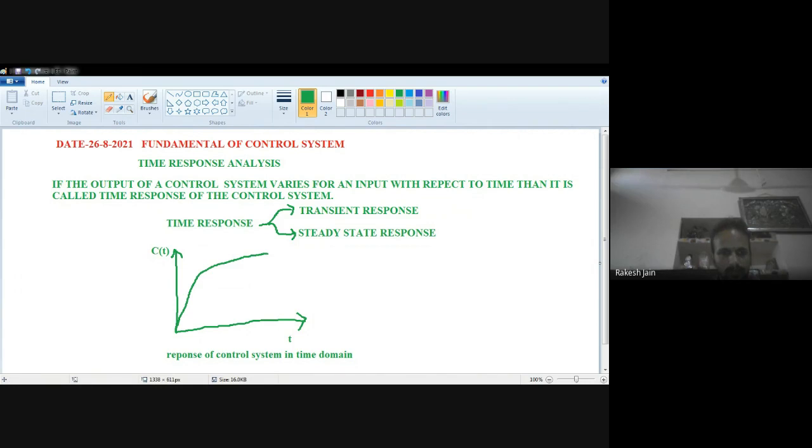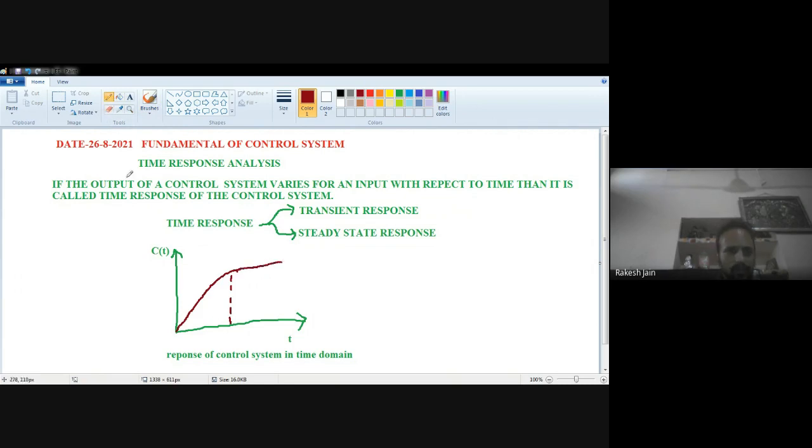Till it changes, it will be in transient; and when it goes into the constant phase, it will be in the steady state.